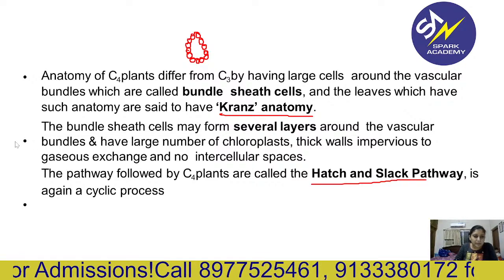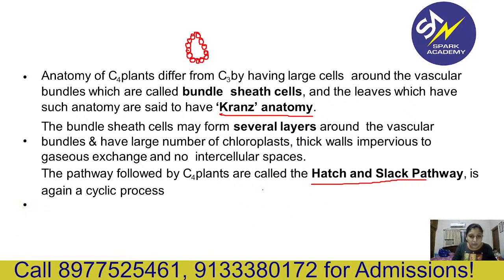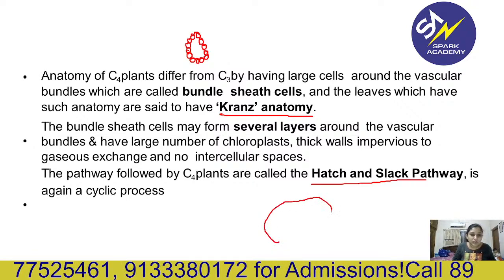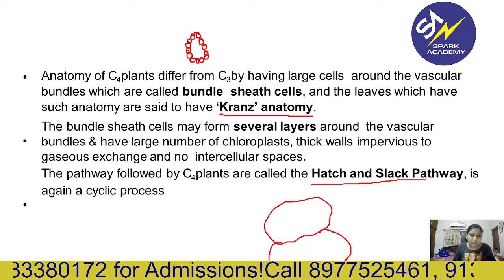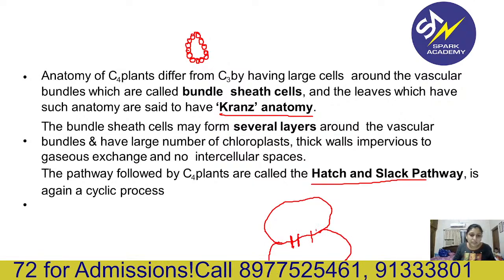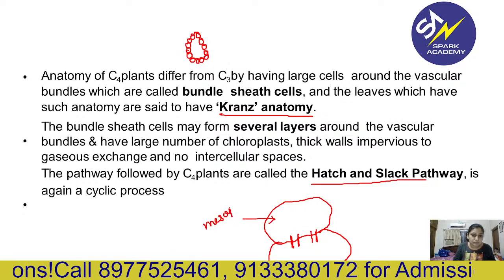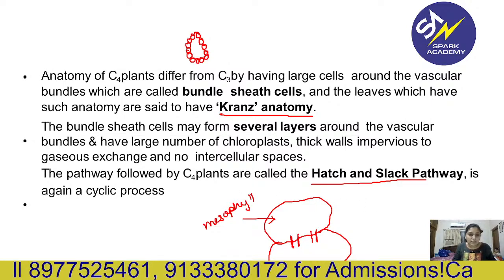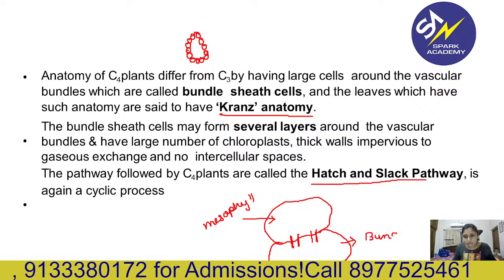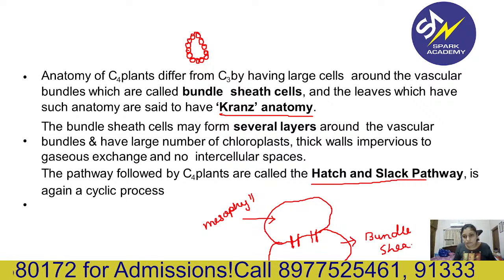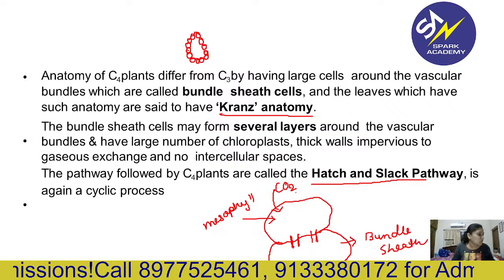So actually what happens, I'll tell you. In the atmosphere, for example, this is your mesophyll cell and this is your bundle sheath cell. There is one channel, plasmodesmata, between these. This is mesophyll. And this is bundle sheath. So what happens from here? CO2 is getting inside the mesophyll cell.